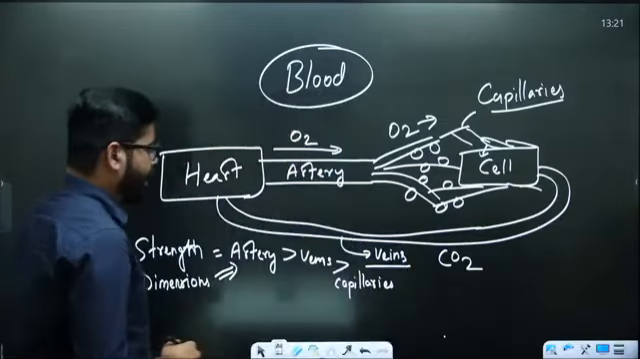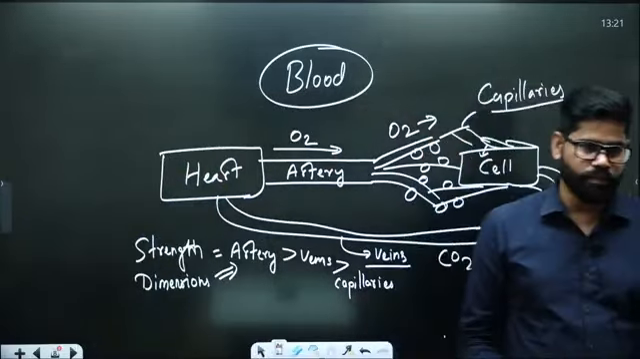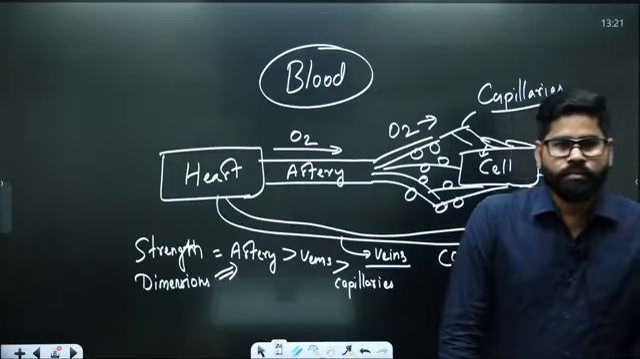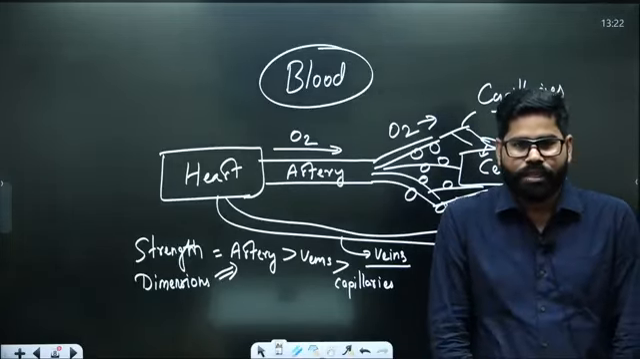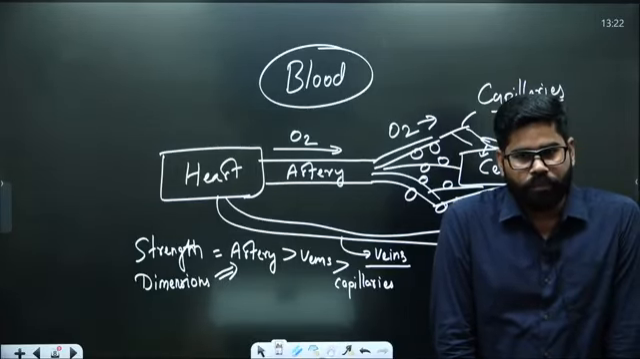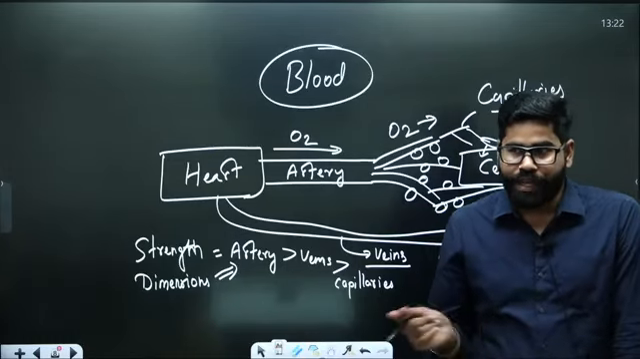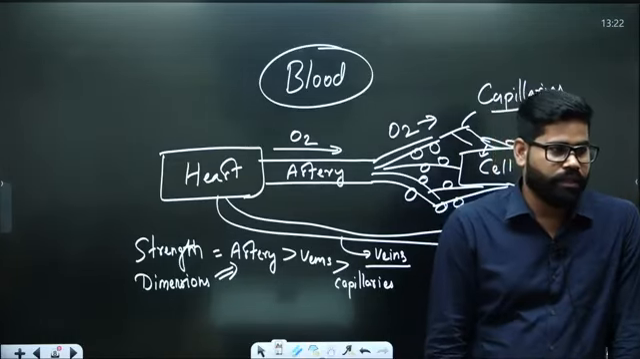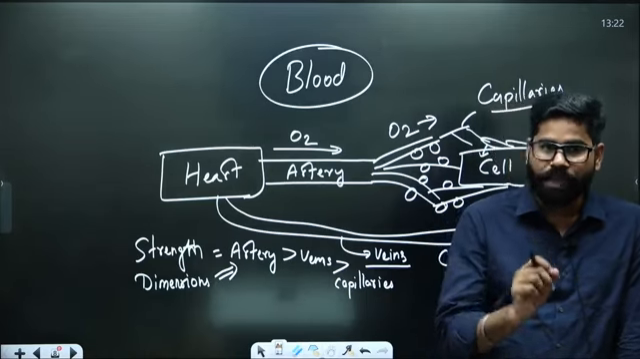Now there is one thing, the heart. So what is the role of the heart? What is the role of the heart in our body? Pumping of blood only, nothing else. Purification of blood is not the work of the heart. The heart is doing just one thing. The heart is pumping the blood.